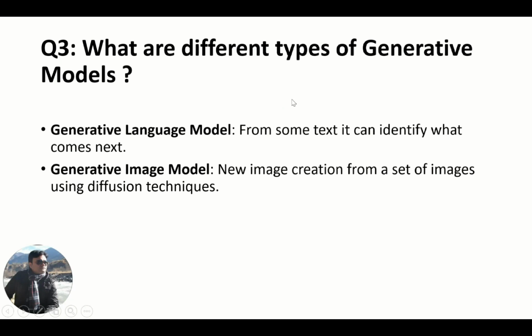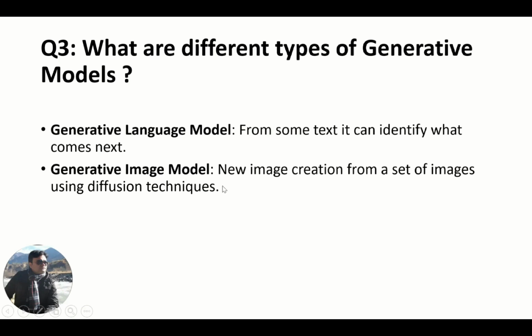Next question is, what are the different types of generative models? Generative models are of two types. The generative language model has the capability to generate content, like from some text it can identify what comes next.